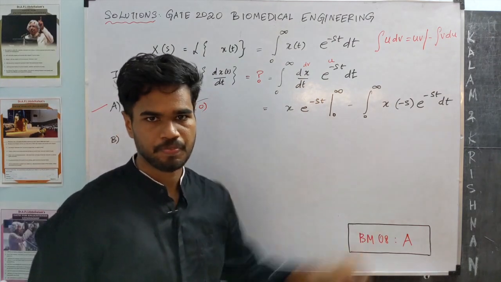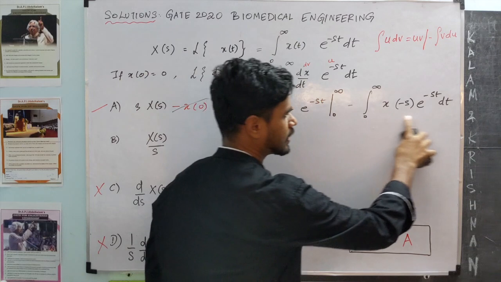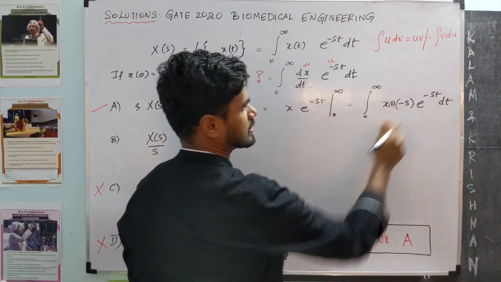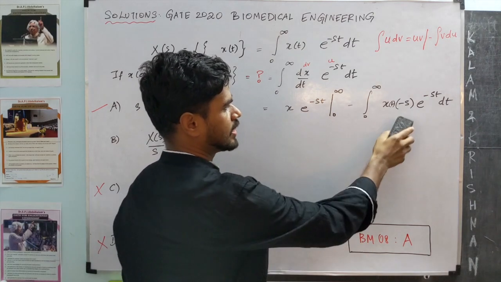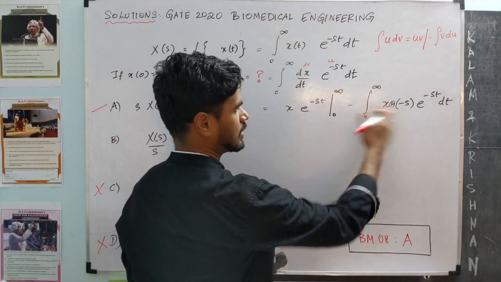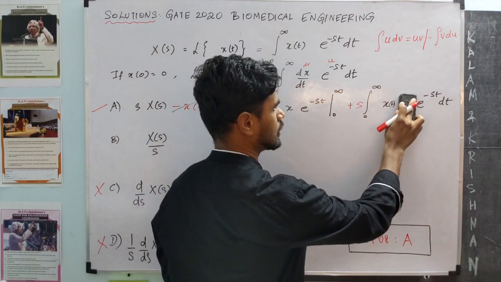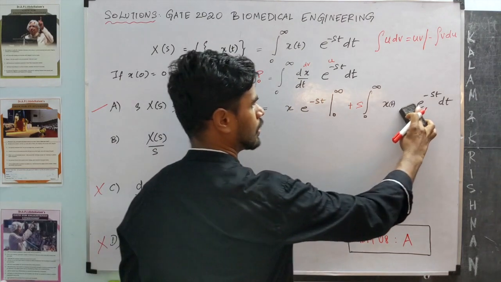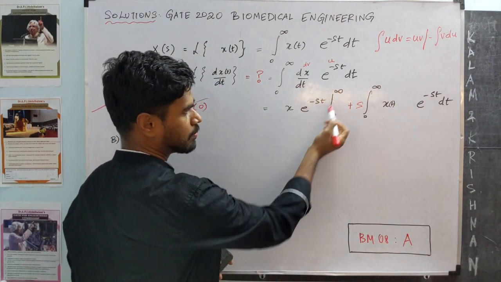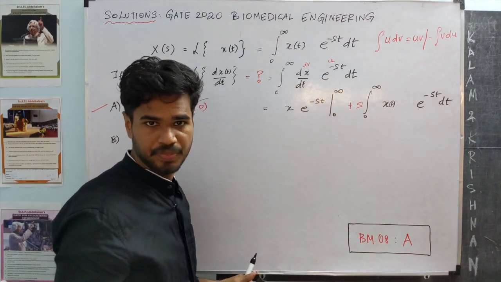Integration by parts. At this stage, we notice there is an integral which is a function of t, right? So x of t times s. We can take the s outside this integral. And when minus x goes here, this becomes plus s. And this term over here, when you substitute the upper limit infinity, e power minus infinity is 0.